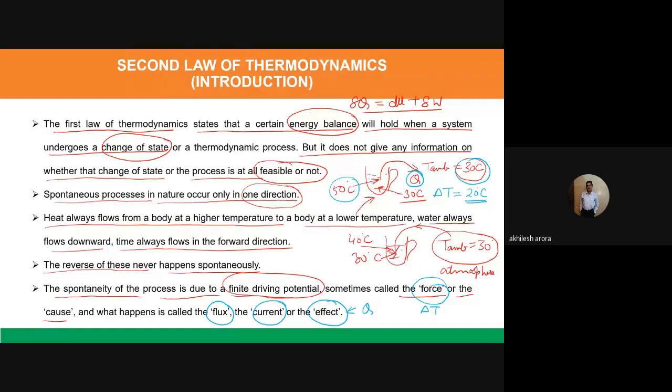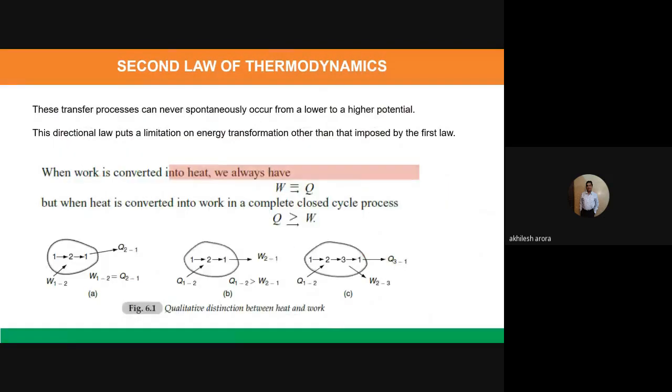So all these processes are spontaneous. Now, these transfer processes can never spontaneously occur from a lower to a higher potential. So that's quite easily understandable. As I told you, we cannot transfer heat from low temperature to high temperature, meaning from the ambient to the cup.